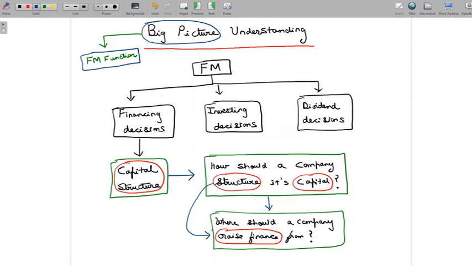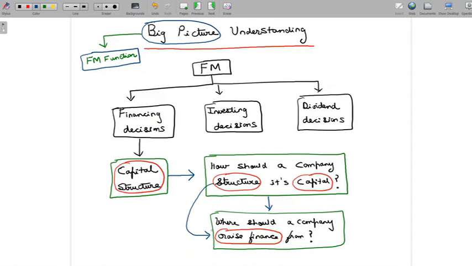If the cost of debt is lesser than the cost of equity, and almost 90% of my capital structure is made up of debt, then I'm going to have a lower overall cost compared to a case where the majority of my capital structure is made up of equity, and the cost of equity is higher than the cost of debt. In those cases, the overall cost could be much higher. So cost is one thing that would probably make me look more at debt finance.